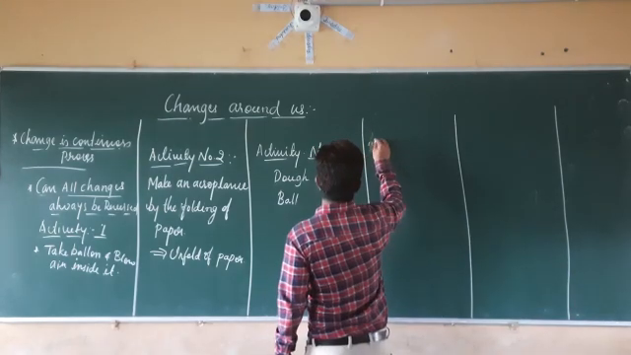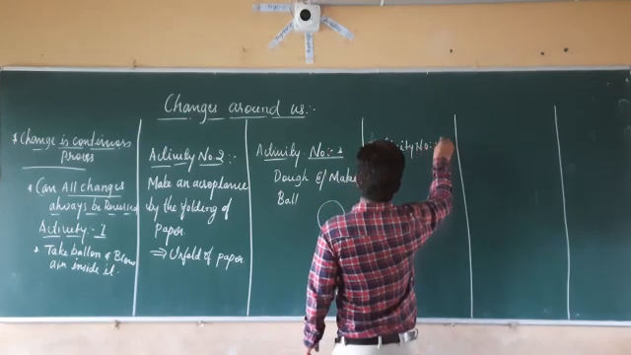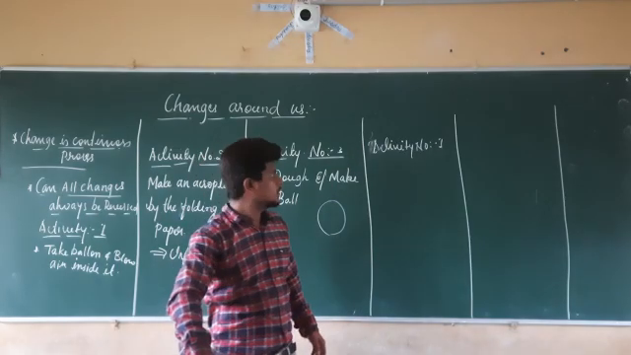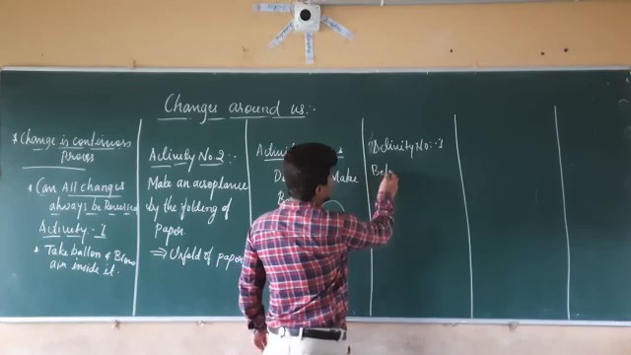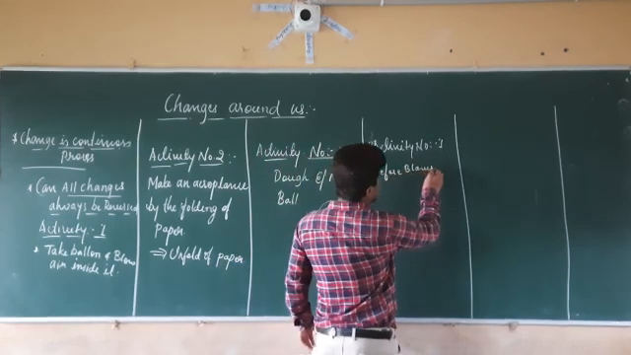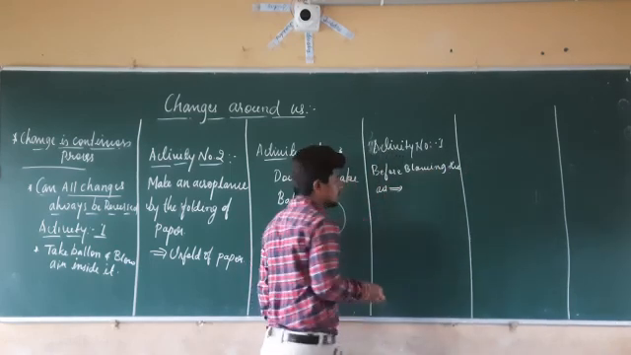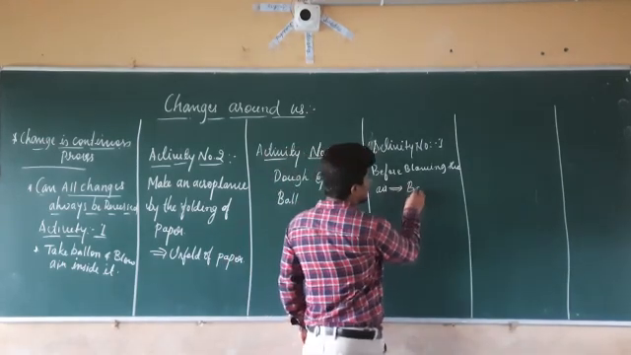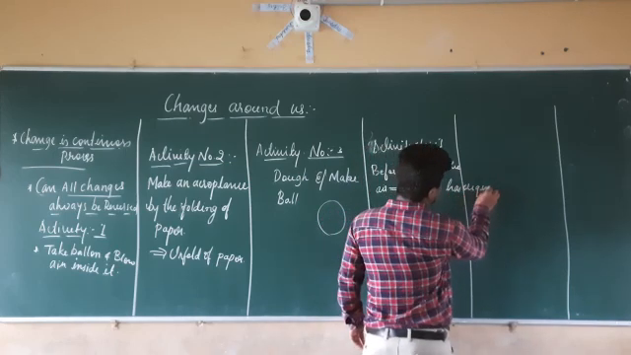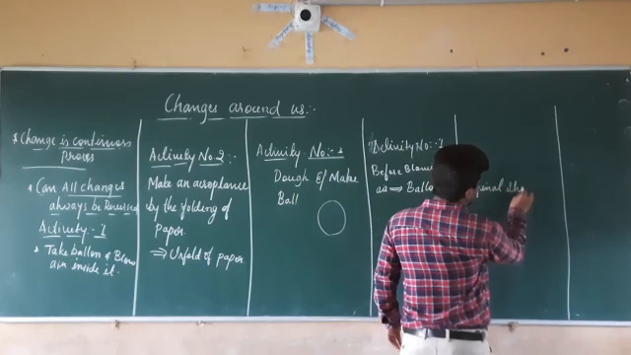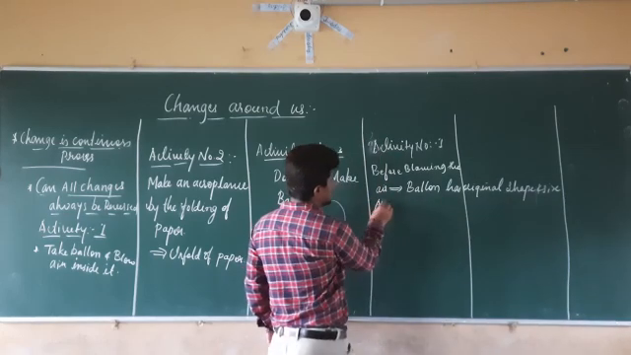So we are in the first activity, number 1. What is the conclusion here? If you check activity number 1, what did we do? Before blowing the air, the balloon has its original shape and size.